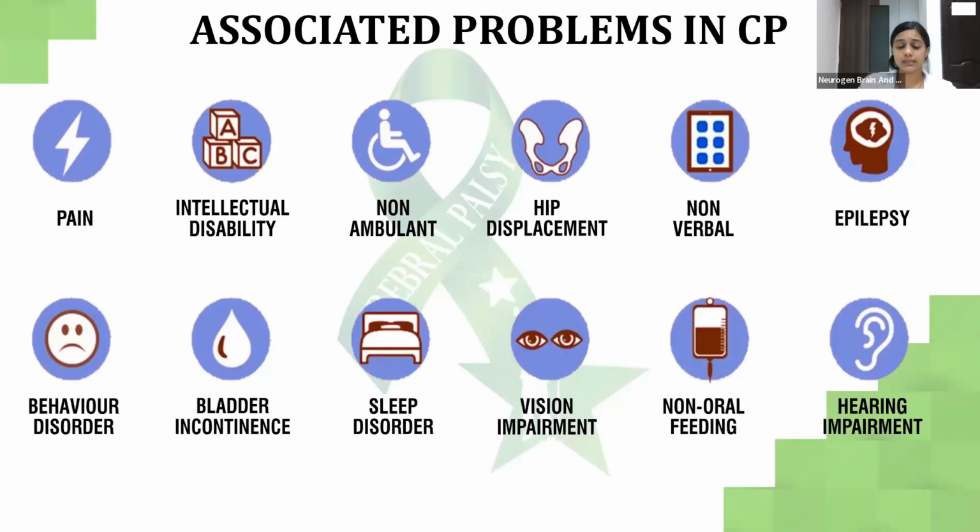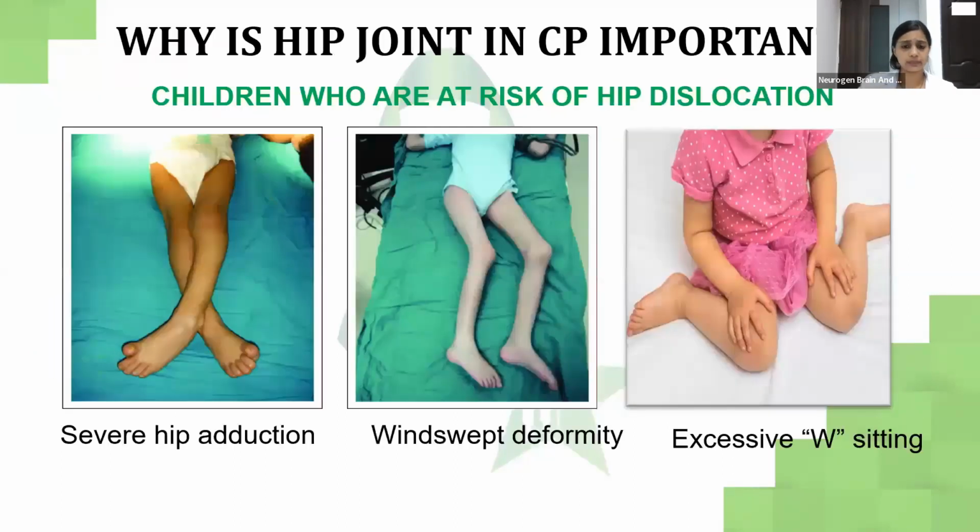They have hip displacement or dislocation. They are non-verbal. There is epilepsy. There's behavior disorder. There's bladder incontinence. There's sleep disorder. There's vision impairment. They are having difficulty in eating and chewing or swallowing. And there's hearing impairment.